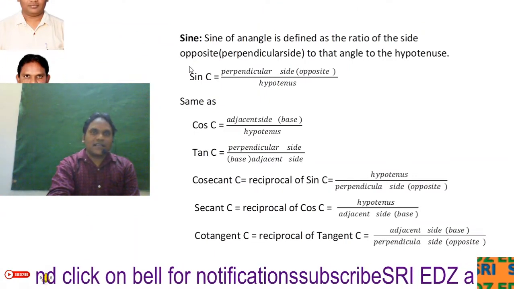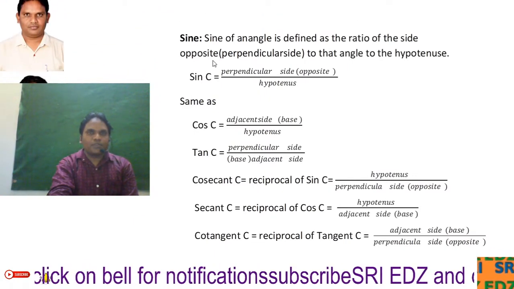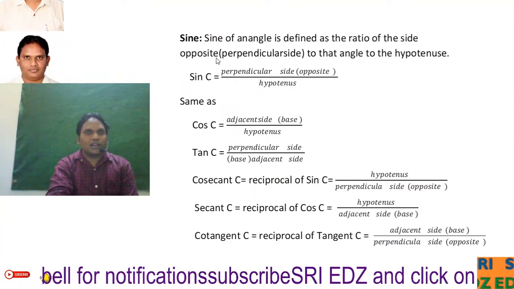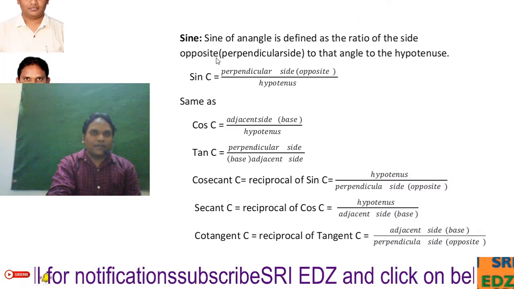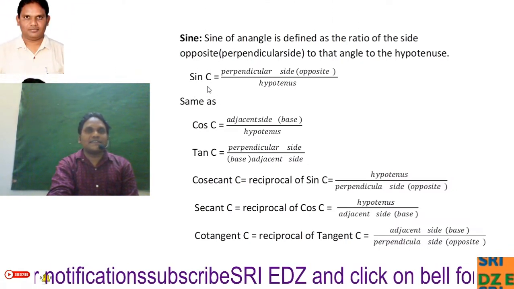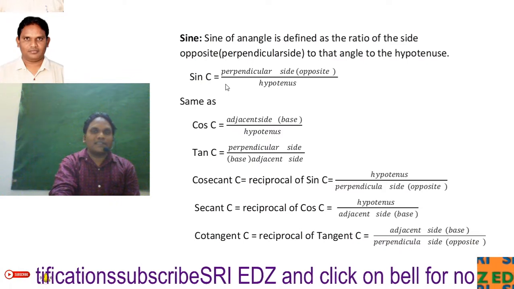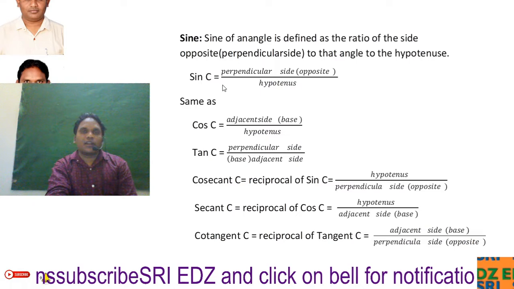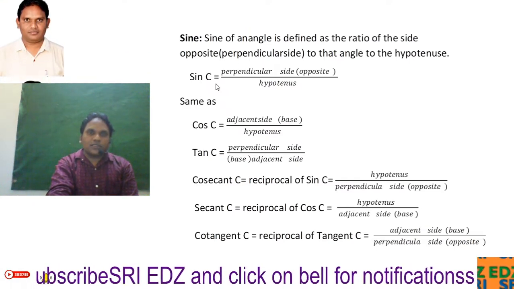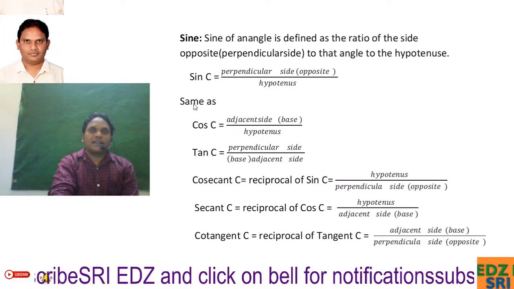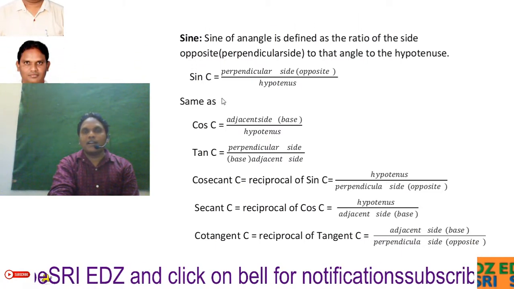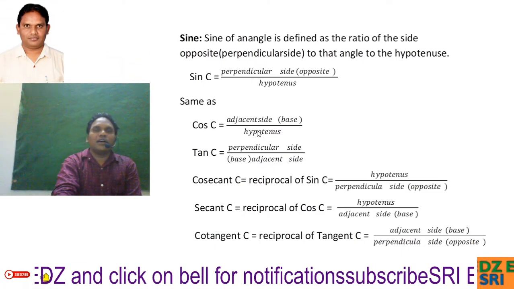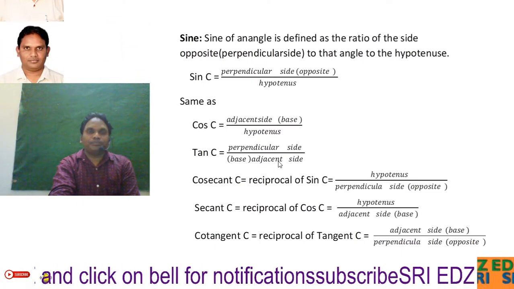That means sin C is the opposite side divided by the hypotenuse. The opposite side is also called the perpendicular side. Cos C is the adjacent side, or the base, divided by the hypotenuse. Tan C is the perpendicular side divided by the adjacent side, or the opposite side divided by the adjacent side.